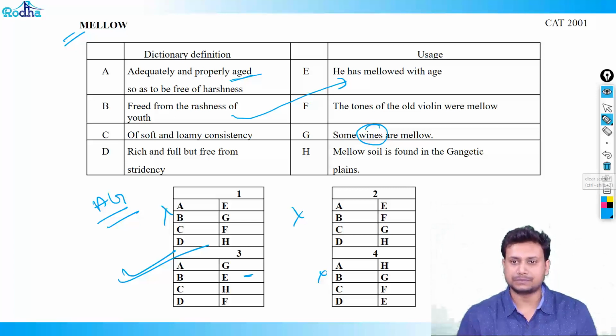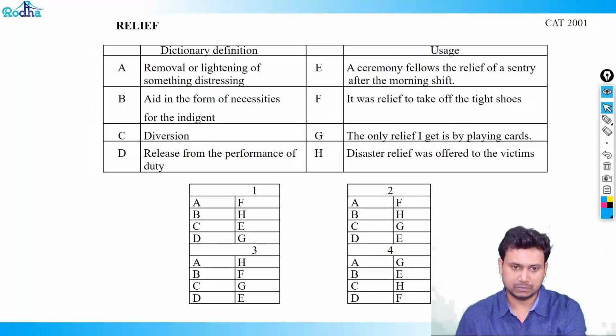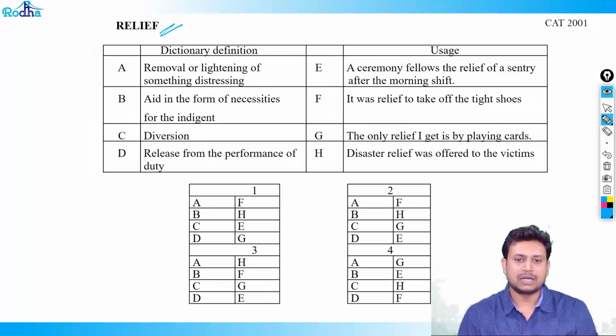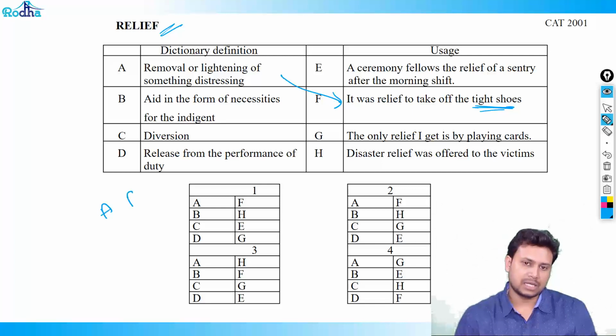Let's go to the next one. The next word is relief: removal or lightening of something distressing. So something which, after removing, distresses you. A ceremony, it was relief to take off the tight shoes. Yes, so it should be A and F. If you've taken your shoes off, then you are feeling light. So I am checking A and F. How many options have A and F? First has it, second has it, third doesn't have it, fourth doesn't have it.